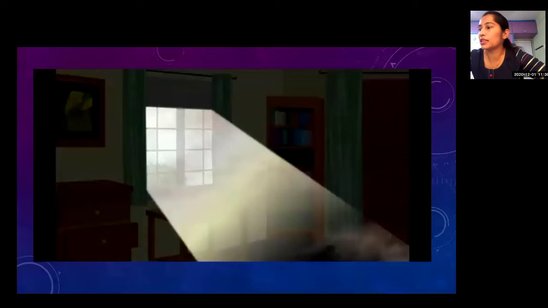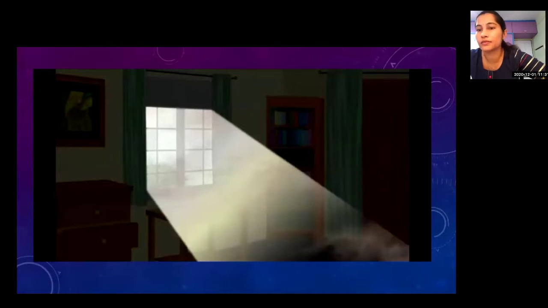And what can you see in this beam of light? We see dust particles in this beam of light. You can see here on screen also. There are some dust particles. And because of these dust particles, we can see the beam of light.